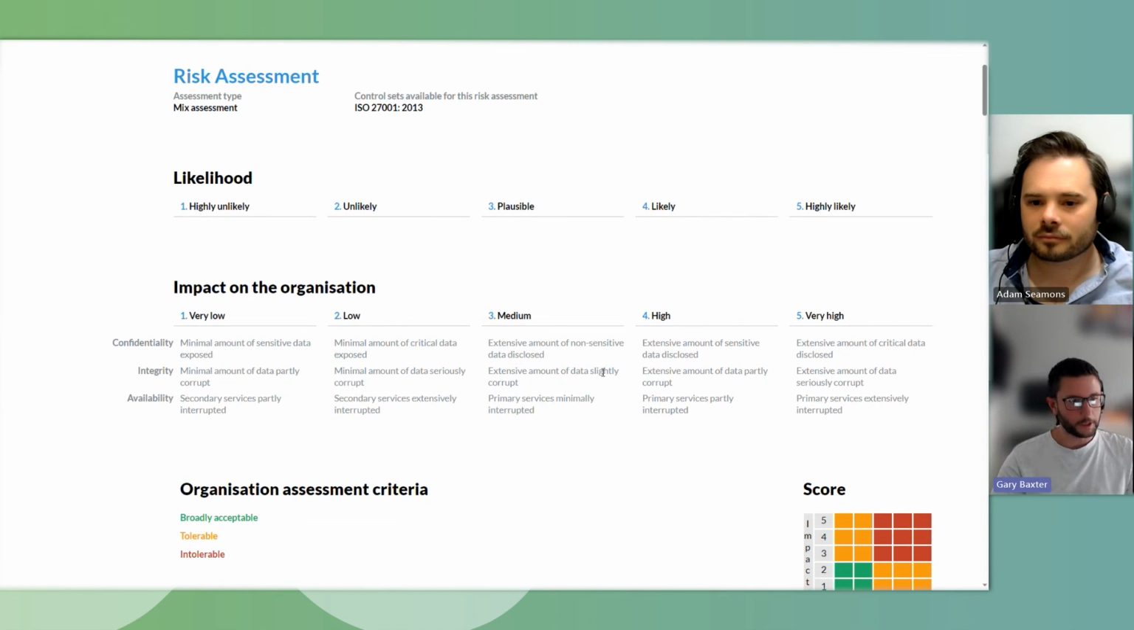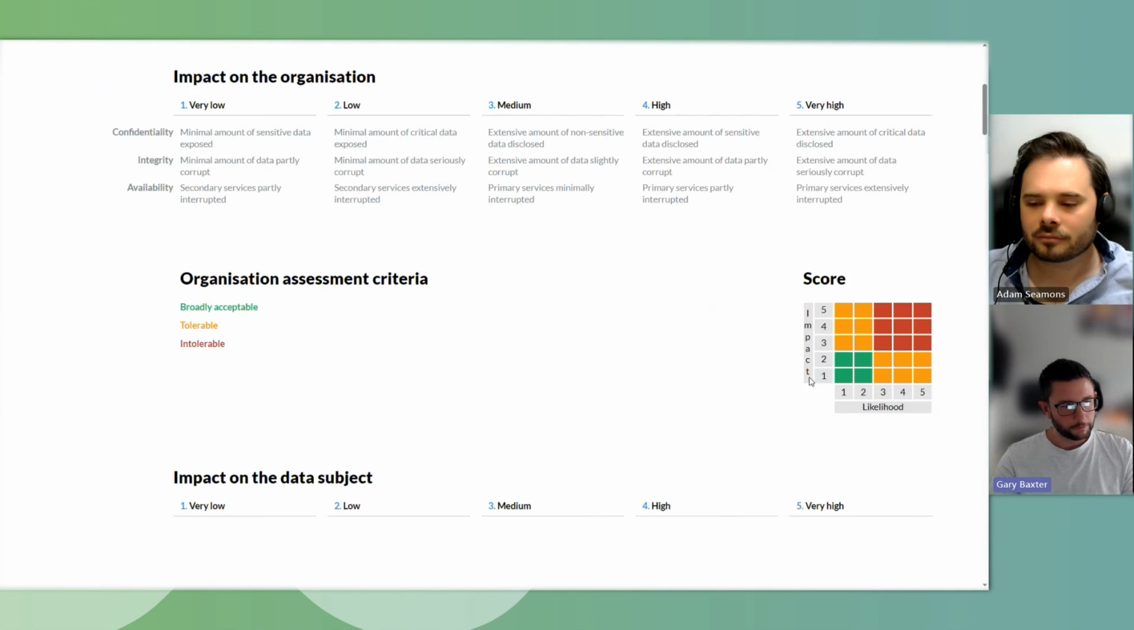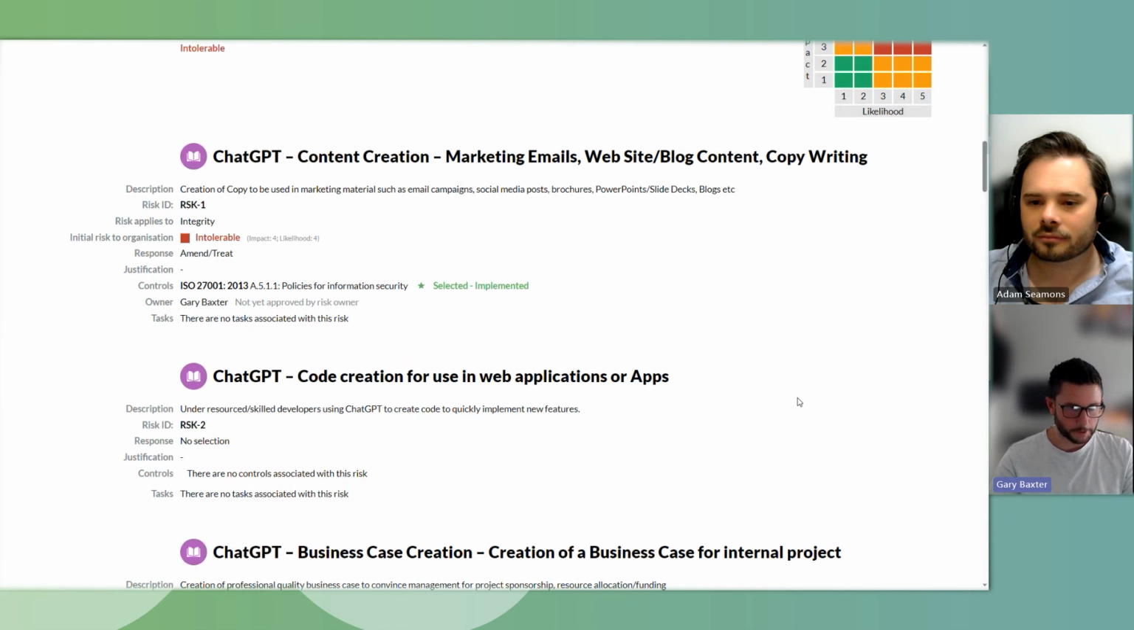We will always include a key to the measurement that Adam is putting these risks against. So again, if, for example, a board member is looking at this and going, well, I don't understand what 5, very likely, actually means for us as a business, the key is there. It's very clear. It simply says extensive amounts of critical data could be disclosed. Moving further down, we then start getting into the meat and bones of the assessment itself.